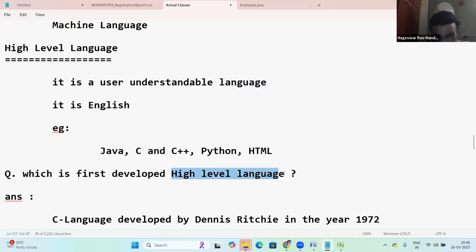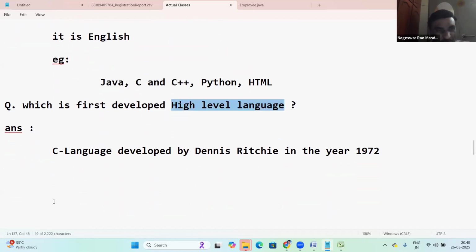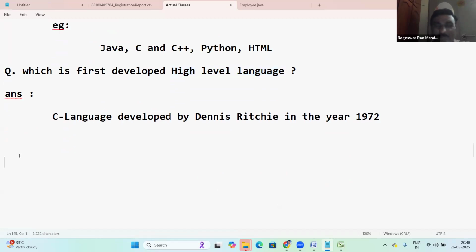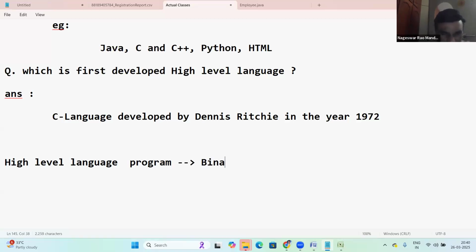See, high level language: the system cannot understand your high level language program. The system cannot understand Java, C, C++. The system doesn't know about it. So these high level language programs have to be converted into binary codes. Who will convert from high level language to binary code?